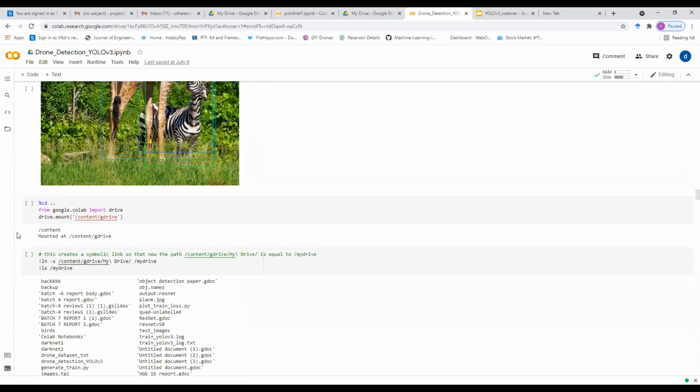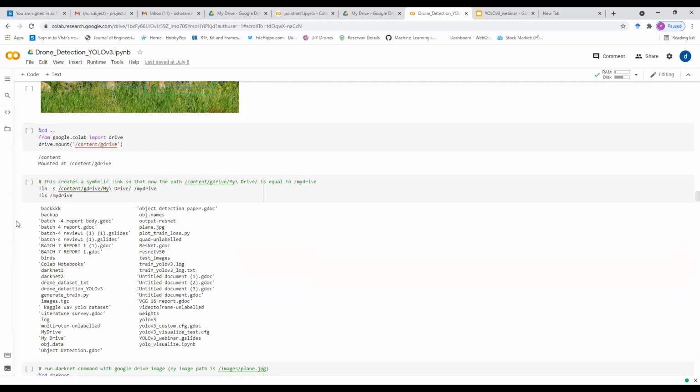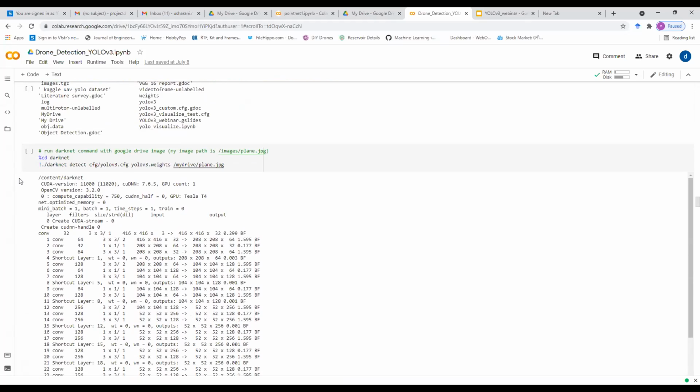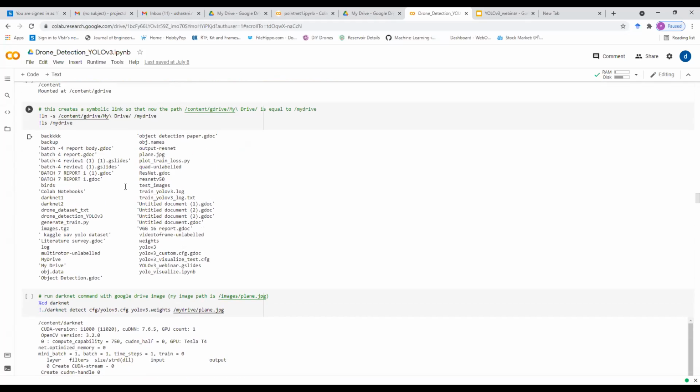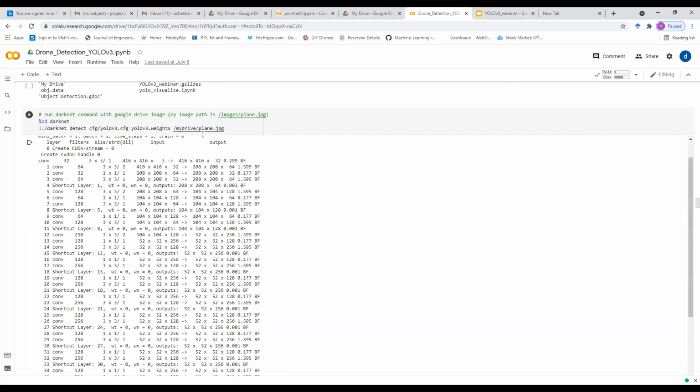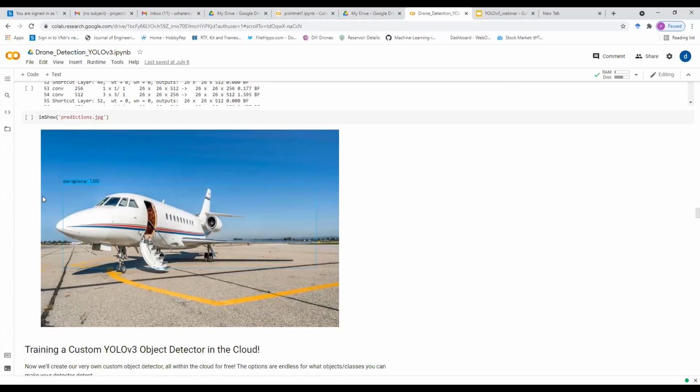And coming to our custom detection, we'll first mount our Google Drive with our Colab notebook, and we'll upload all the custom images. And here is another detection made on an aeroplane.